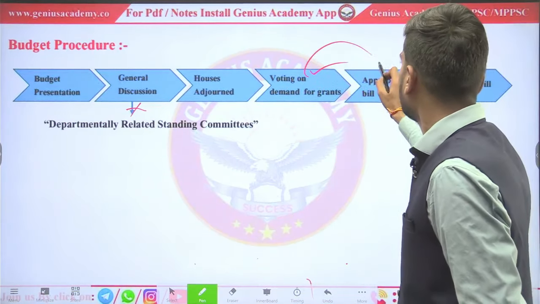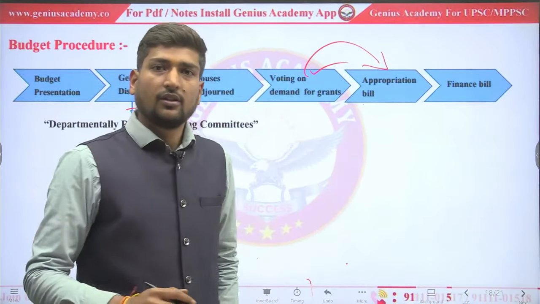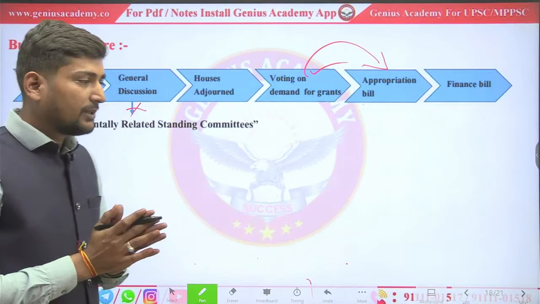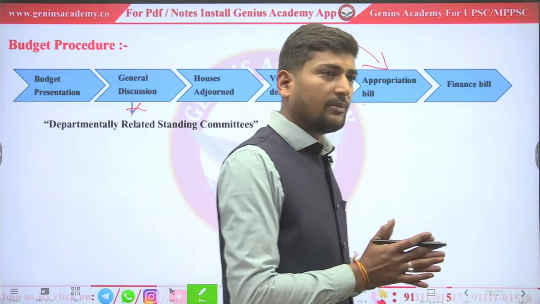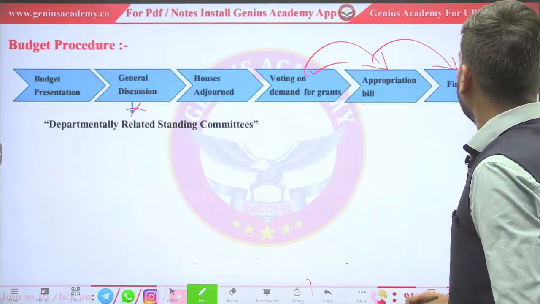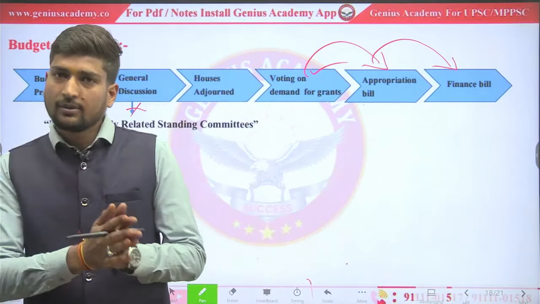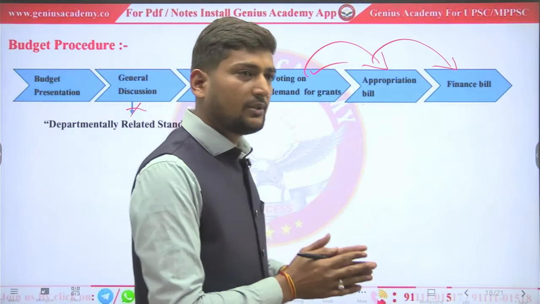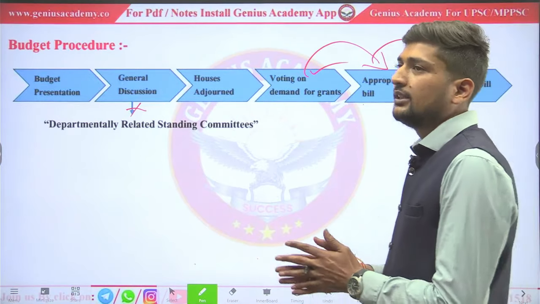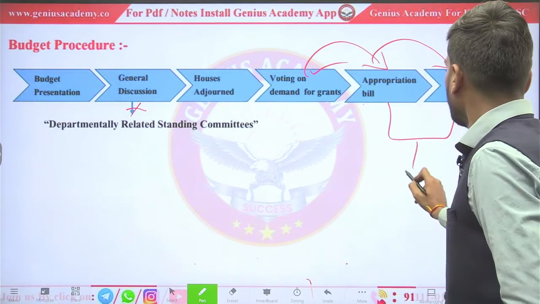So the next process is appropriation bill. This bill is brought by the government. We already saw the work of this bill. It gives permission to government to take out money from consolidated fund of India. After that, there will be a financial bill, which will be introduced by government. What does it aim? It aims to change the tax structure or impose any new tax or change any form of tax. So these both bills are known as money bills.